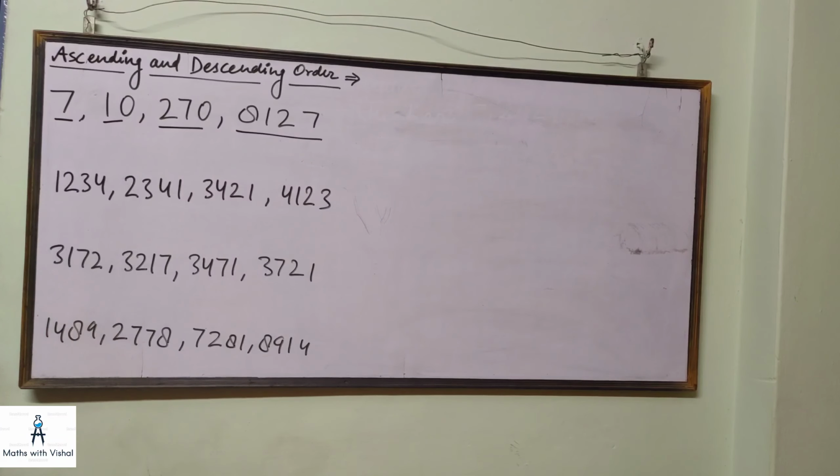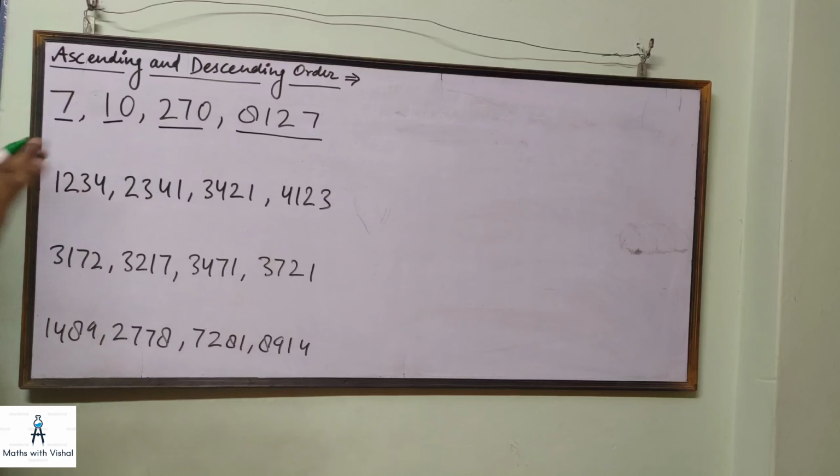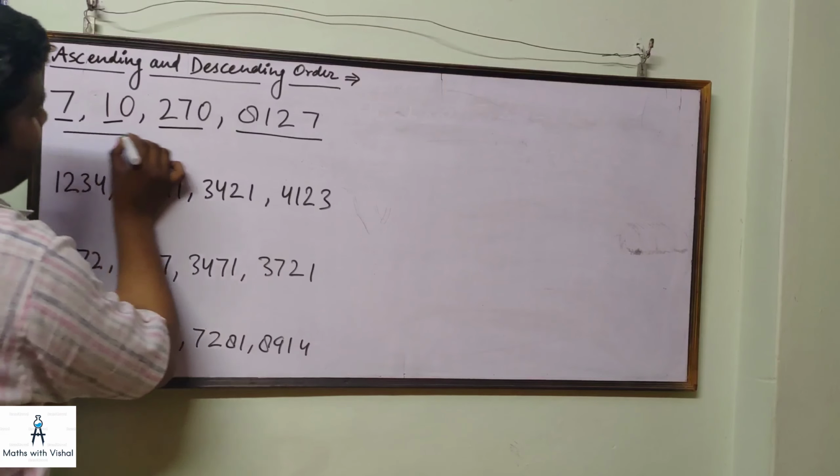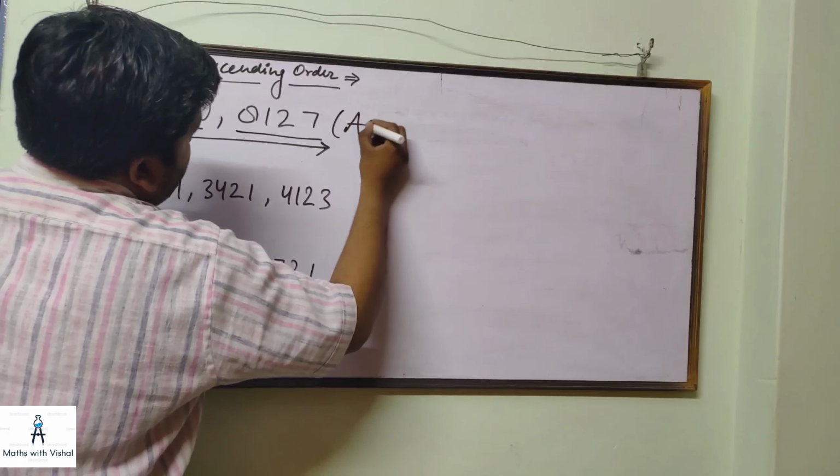Writing numbers with the smallest first, the second smallest second, the third smallest after that, and the greatest at the last, this sequence is known as ascending order. You can see this sequence is already in ascending order.